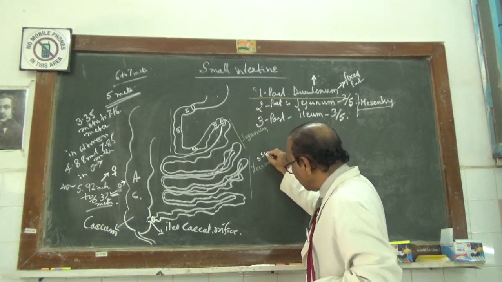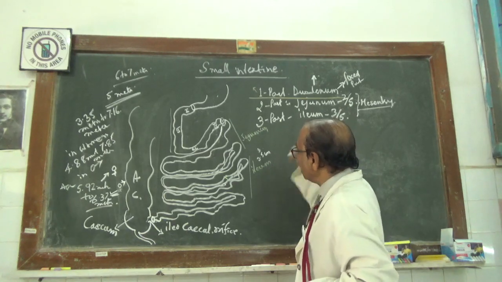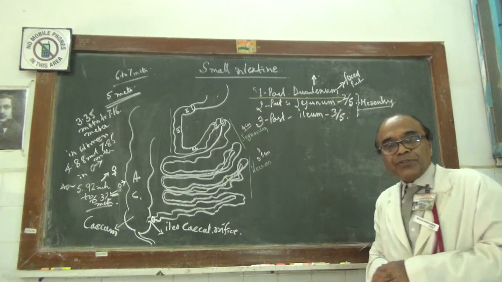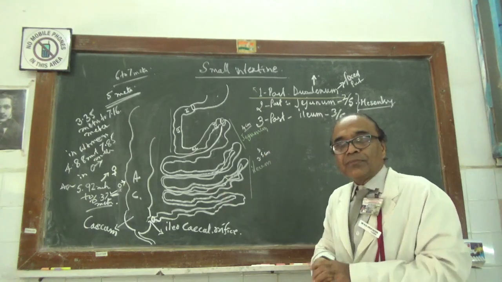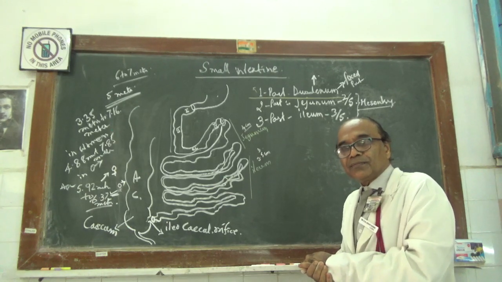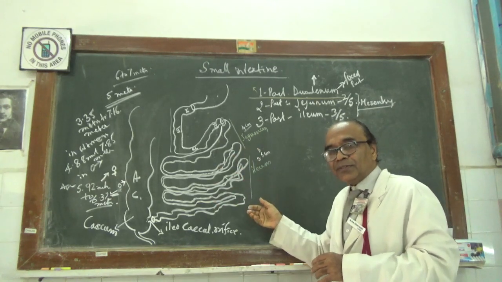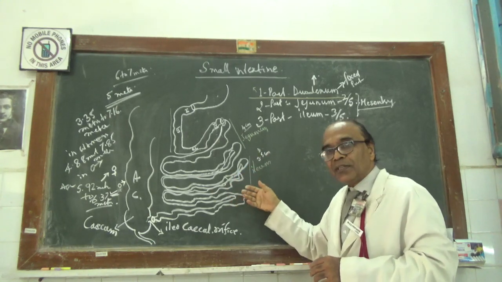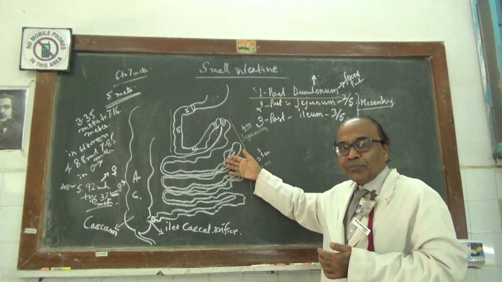So when it reaches the ileum, the diameter becomes lesser, but the diameter of the jejunum is 4 centimeters. The jejunum is completely attached behind to the mesentery. Then for the ileum, that mesentery covers the entire length and breadth, you can say the diameter, of the ileum, in the same manner as it covers the jejunum.